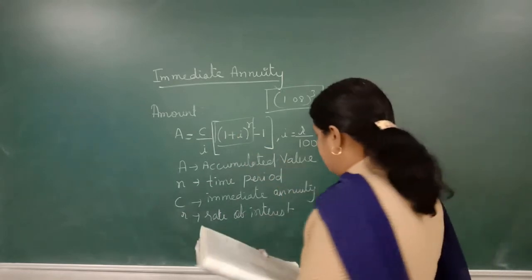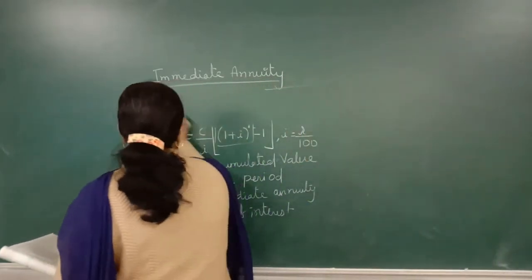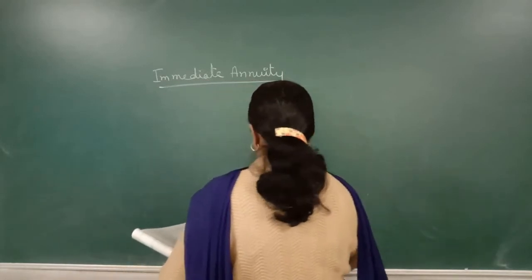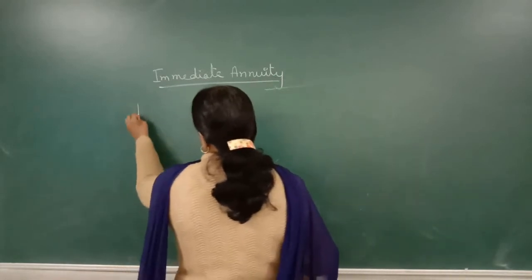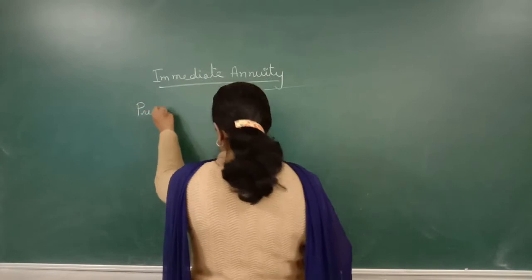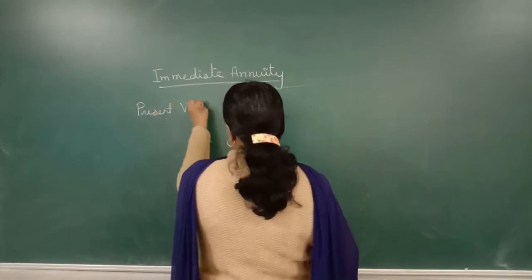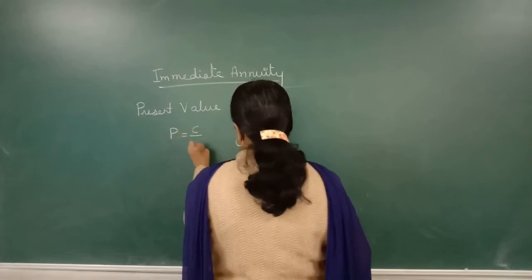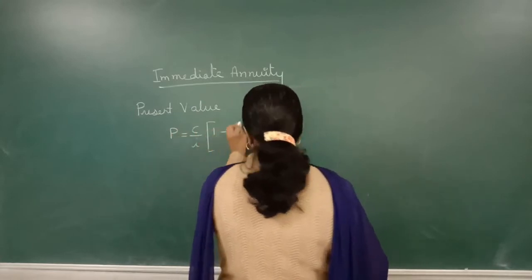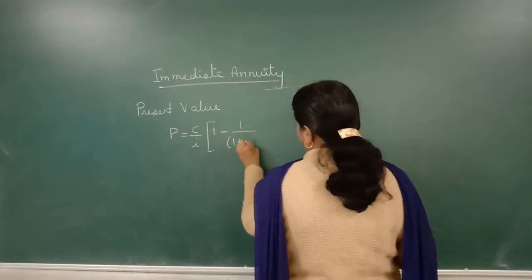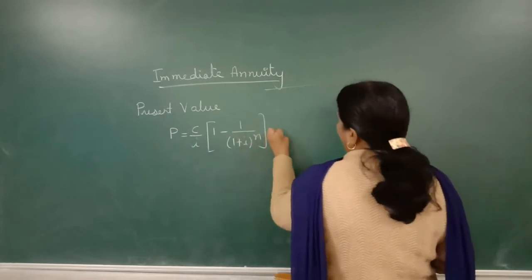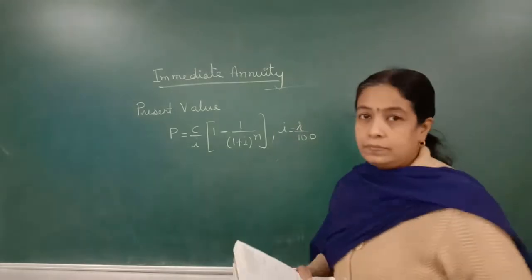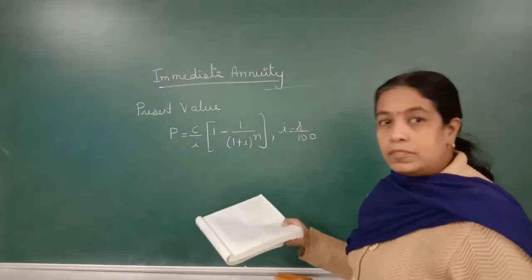Now, next will be present value or present worth. Present value P is equals to C upon R, 1 minus 1 upon 1 plus I to the power n, and I is equals to R upon 2. Other terms remain same.